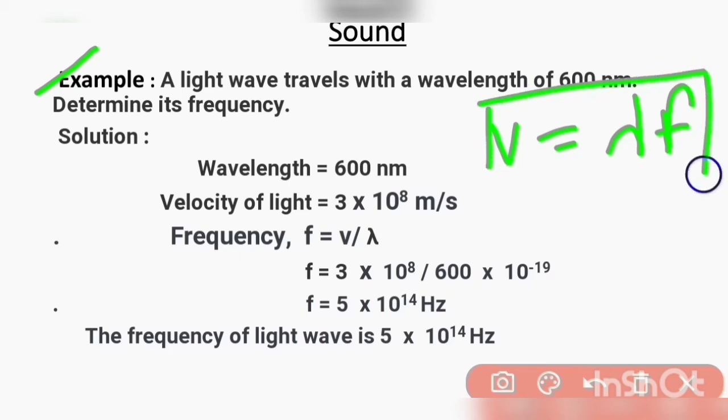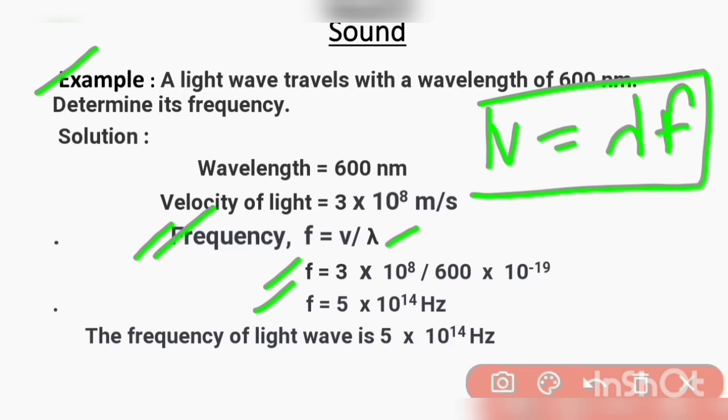So from here we get the formula of frequency, which is f equals V upon lambda. So put the values of wavelength and velocity of light in this formula. So f is equal to 3 multiplied by 10 raised to power 8 upon 600 multiplied by 10 raised to power minus 9. So f is 5 multiplied by 10 raised to power 14 Hertz. Thus the frequency of the light wave is 5 multiplied by 10 raised to power 14 Hertz.